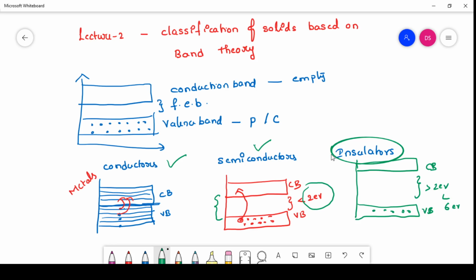For insulators, the forbidden energy band gap is more than 2 electron volts and it extends up to 6 electron volts. So like this, based upon the band theory, the materials are classified into conductors, semiconductors and insulators.